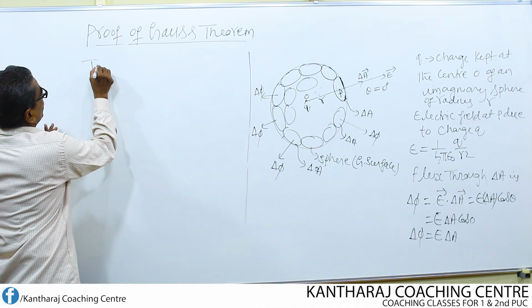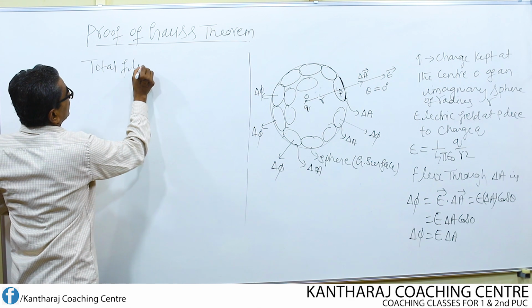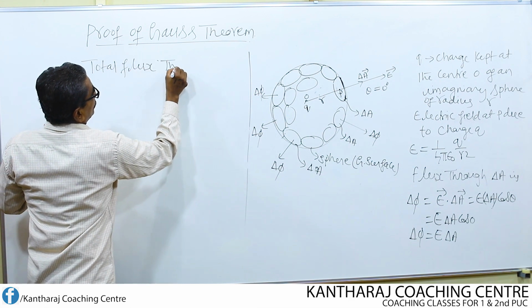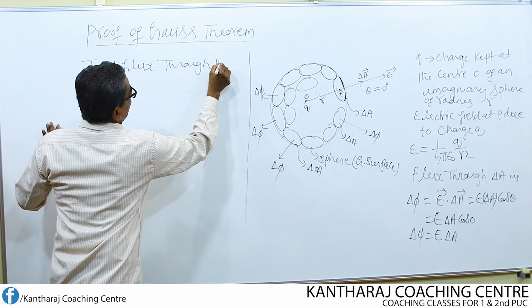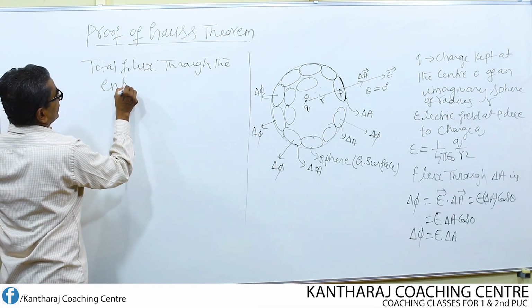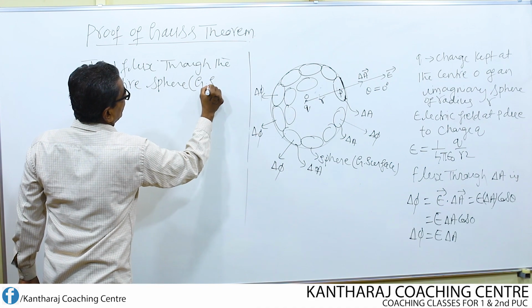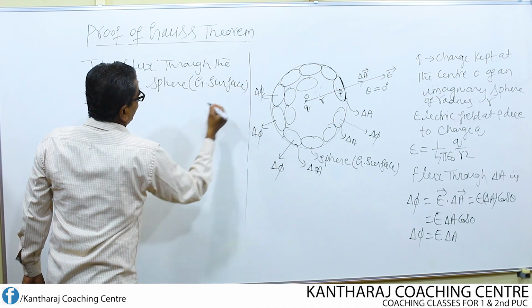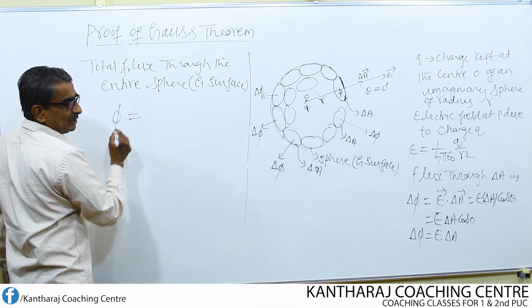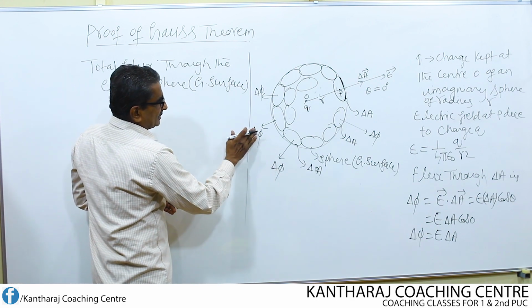So the total flux through the entire sphere, meaning the Gaussian surface, is given by phi equal to delta phi plus delta phi.